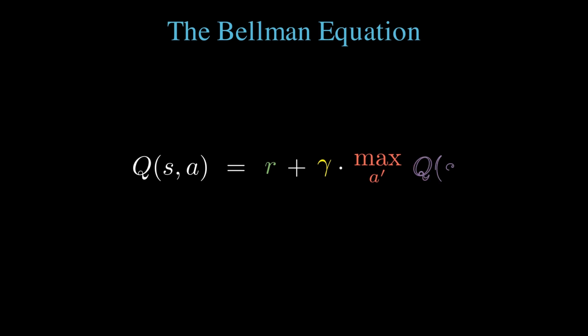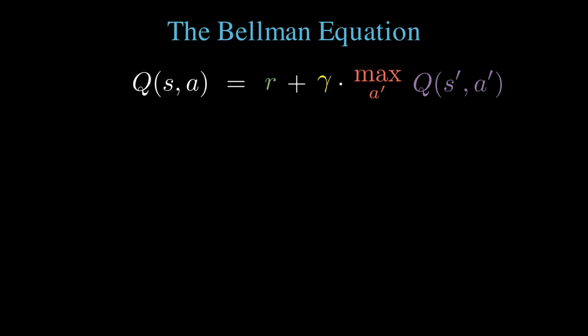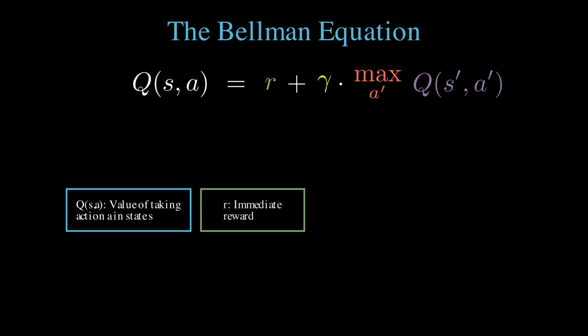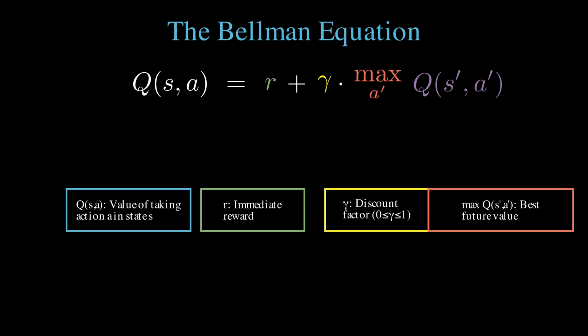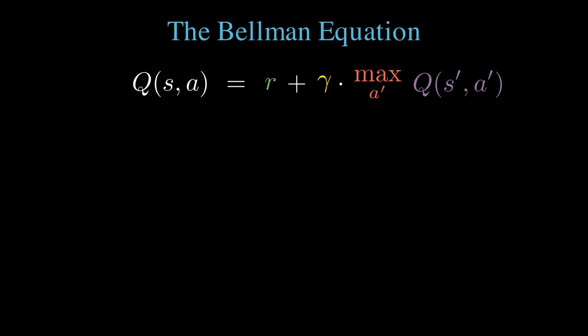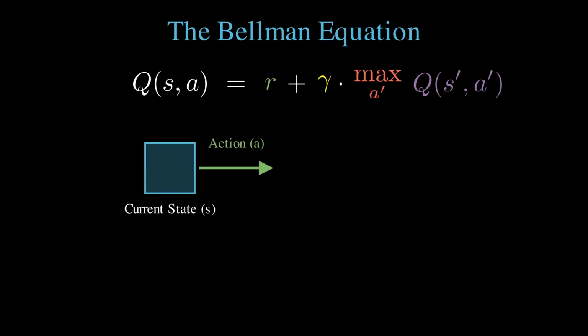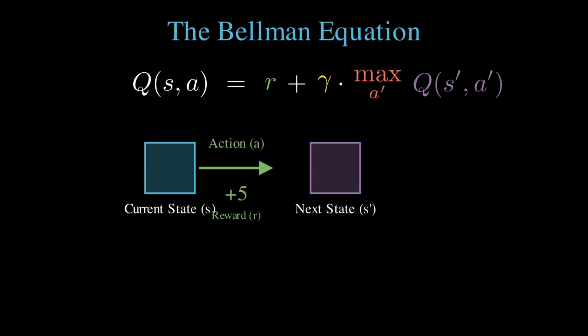s is the current state, the situation the agent is in now. a is the action the agent chooses to take. r is the reward it receives after taking that action. s' is the new state the agent ends up in. Gamma is the discount factor, a number between 0 and 1 that controls how much the agent values future rewards compared to immediate ones. And the max of Q(s', a') means the agent looks ahead and assumes it will take the best possible future action from the new state.